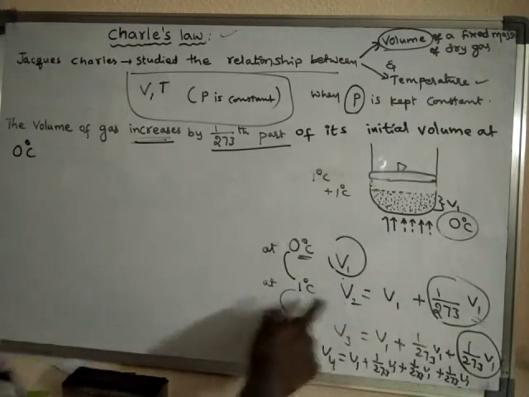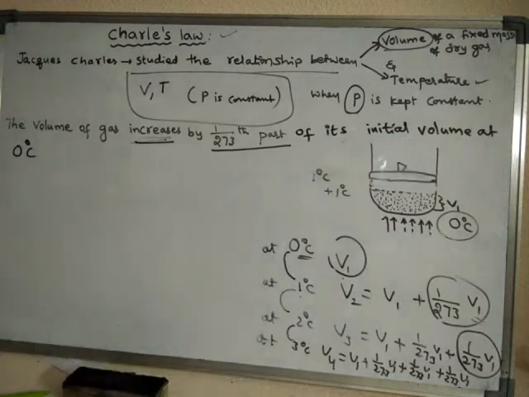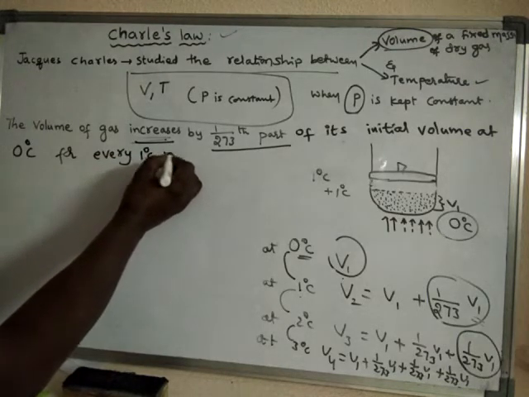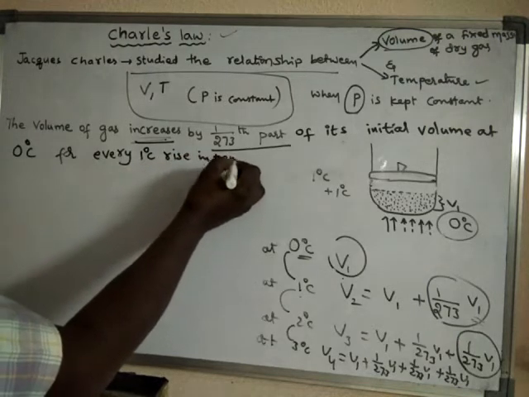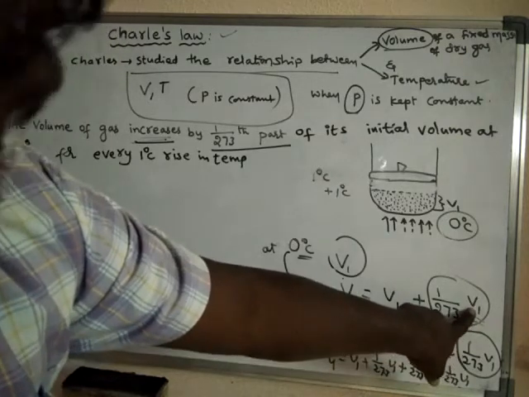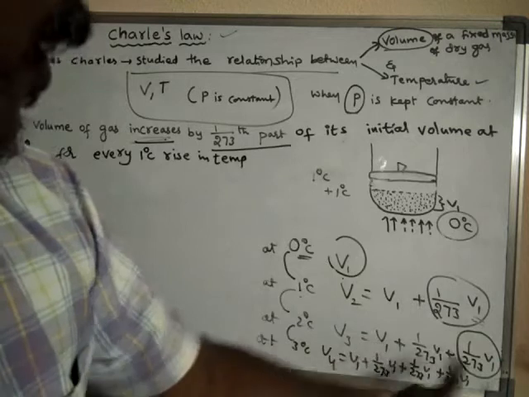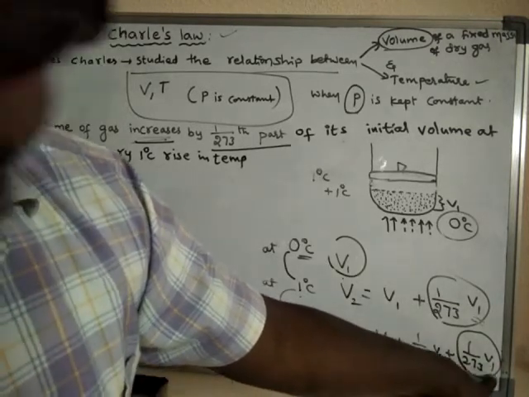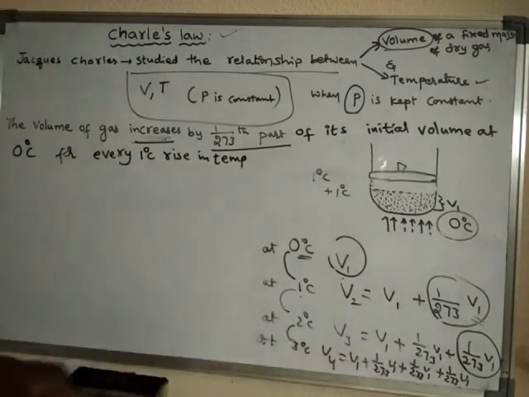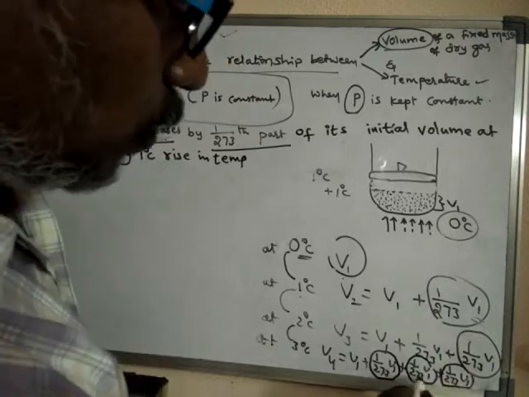So the volume of gas increases by 1 by 273rd part of its initial volume at 0 degree centigrade for every 1 degree centigrade rise in temperature. For 1 degree centigrade this much volume is increased, for 2 degrees this much, for 3 degrees this much, so these we have to add.